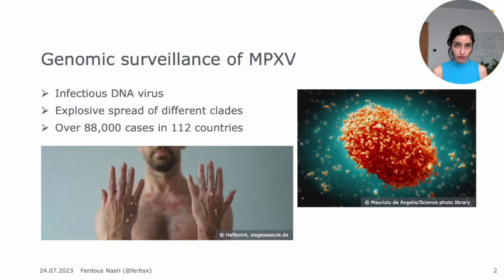This made it even harder to do the genomic surveillance using the tools that we had already used for different other diseases, for example, COVID. We looked at all the different available genomic surveillance tools that were built for Mpox, and we found out that none of them enabled us to use different reference genomes. They also didn't have crucial metadata on their platform. For example, the sequencing protocol that was used to get those sequences. Such metadata is important since different sequencing technologies have different error types that they're prone to. So it's important to take into account when looking at the sequences and mutations.